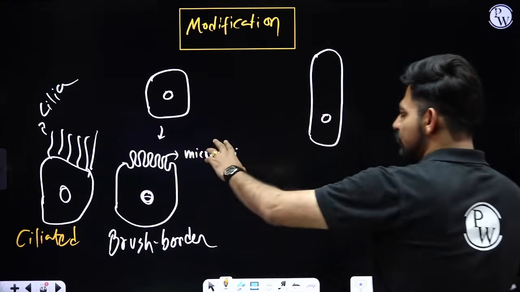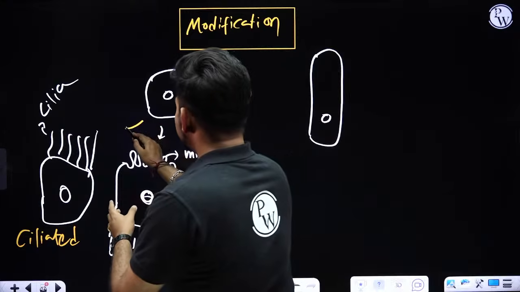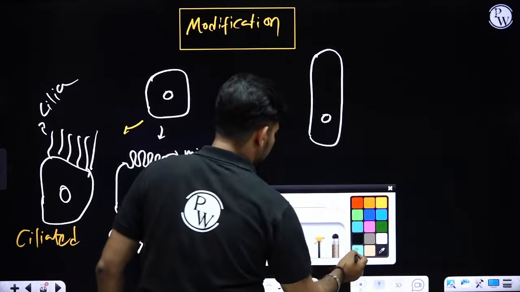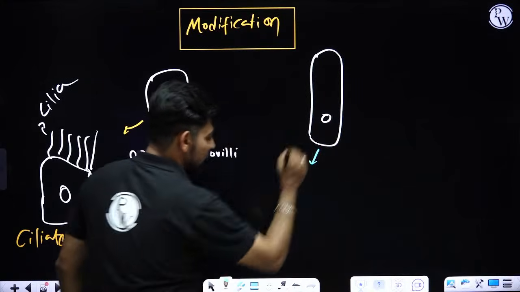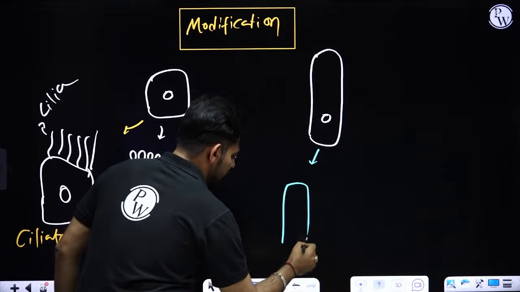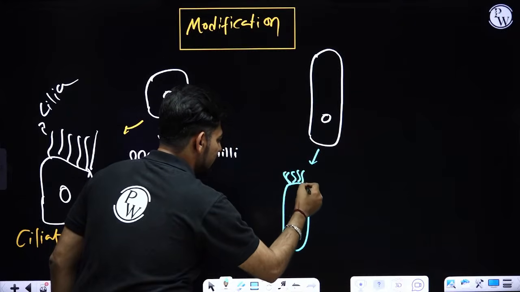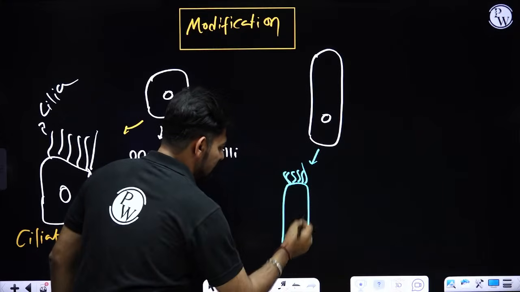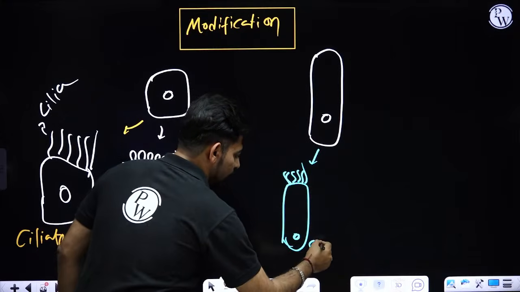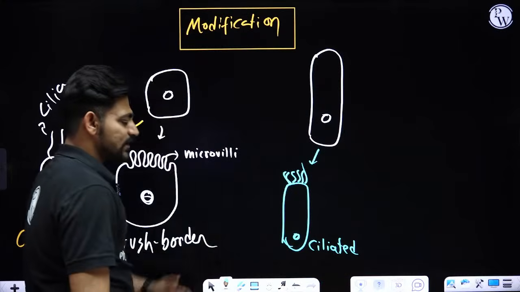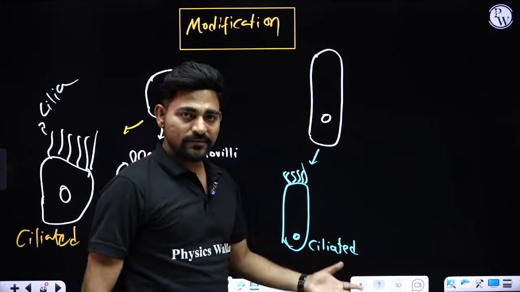So these are the two different kinds of modification of simple cuboidal cell. A similar kind of modification can be observed with columnar cells as well. You will find columnar cells inside your fallopian tube, inside your trachea, inside your respiratory tract. They have cilia, so they are called ciliated columnar epithelial cells.